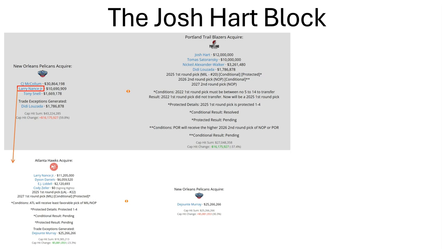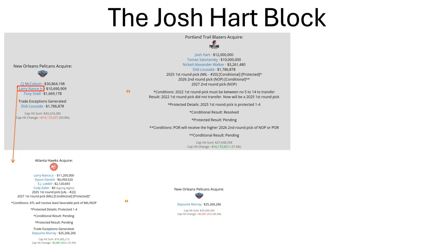For Dyson Daniels, he has still had a pretty good time with Atlanta right now, definitely improving his game. Larry Nance hasn't been traded again. EJ Liddell would later get flipped to the Phoenix Suns for David Roddy, while Cody Zeller was later flipped to the Houston Rockets along with a second round pick in 2028 for Alpha Kaba, which in my opinion just sounds like one of those university fraternities or something, so I didn't know that was a person, so I apologize.